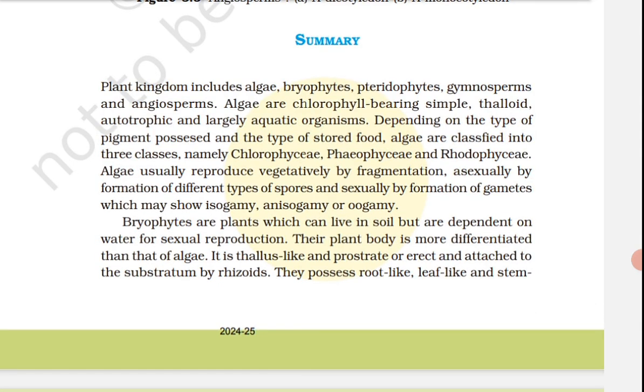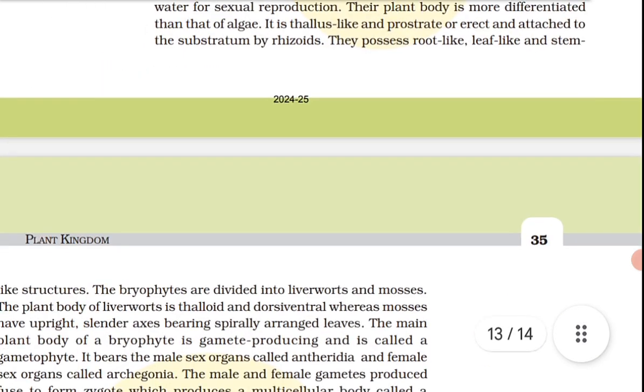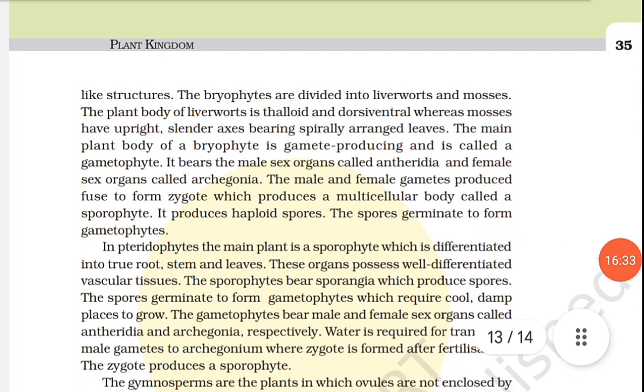In pteridophytes, the main plant body is a sporophyte which is differentiated into true root, stem and leaves. These organs possess well-differentiated vascular tissues. The sporophytes bear sporangia which produce spores. The spores germinate to form gametophytes which require cool, damp places to grow. The gametophyte bears male and female sex organs called antheridia and archegonia respectively. Water is required for transfer of male gamete to archegonia where the zygote is formed after fertilization. The zygote produces a sporophyte.